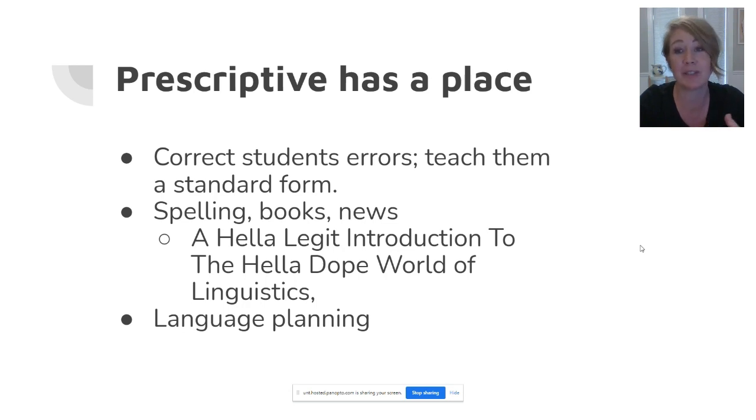It also helps that textbooks and newspapers follow standard styles, because it helps to some extent assure that everybody can read the information. For example, it might be hard to read a textbook if the entire book were written in a Northern California dialect. Though I think a book called A Hella Legit Introduction to the Hella Dope World of Linguistics might actually be cool. Language planning is also a positive prescriptive movement.